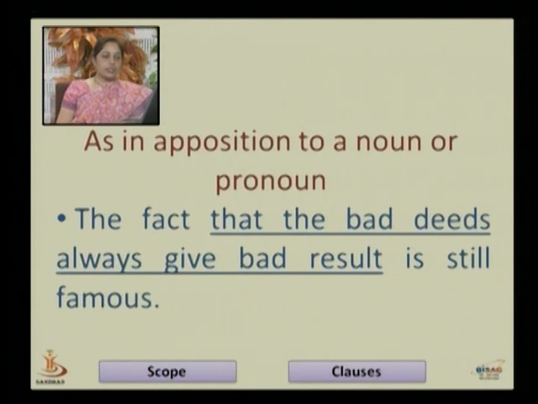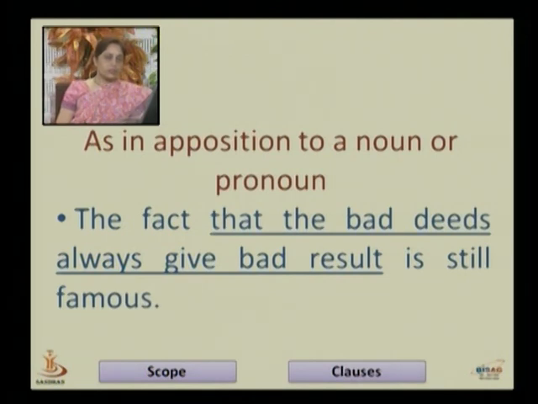The fact that the bad deeds always give bad results is still famous. So here in this sentence, that the bad deeds always give bad results is underlined. This underlined part is a subordinate clause. In the subordinate clause it is a noun clause. The noun clause here functions in opposition to a noun or pronoun.